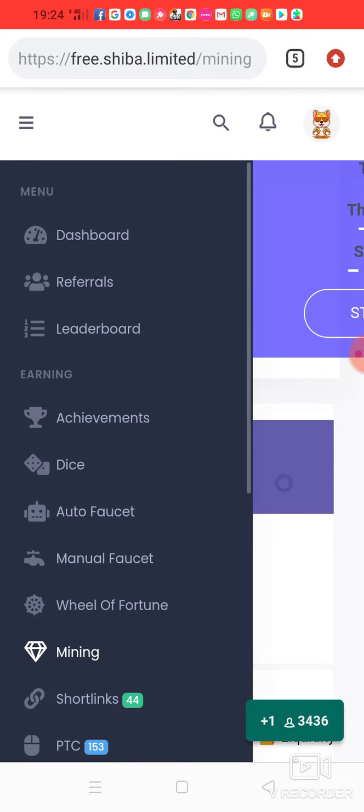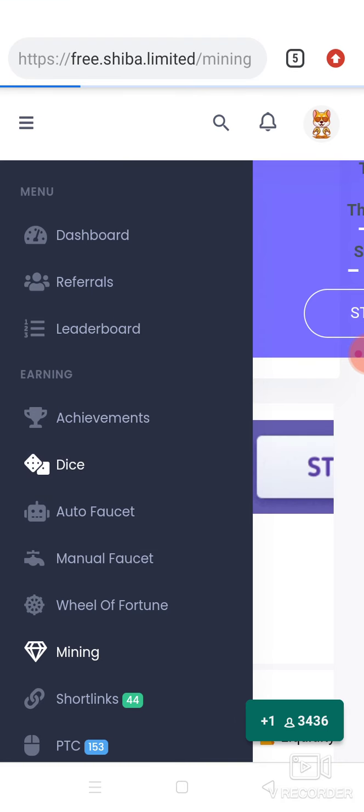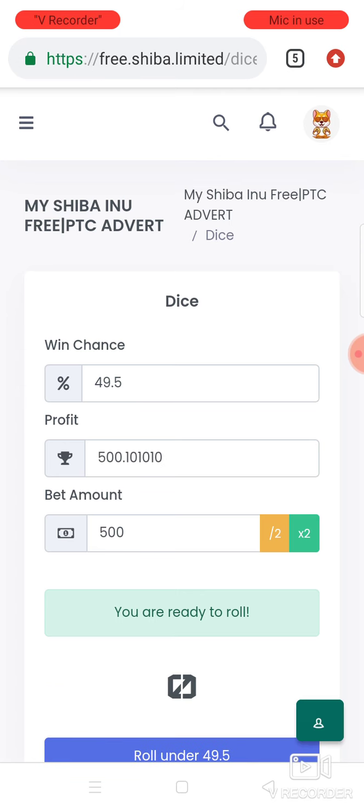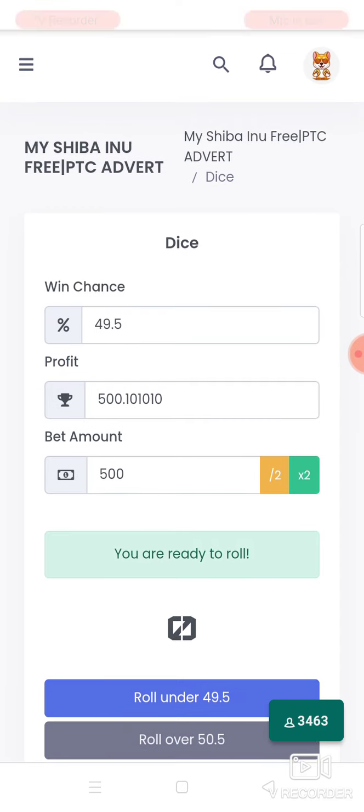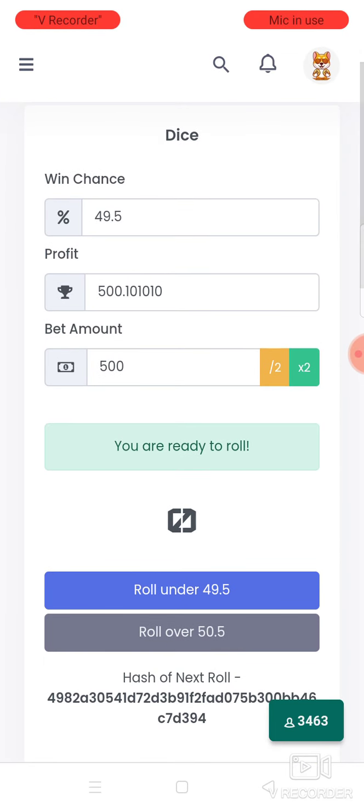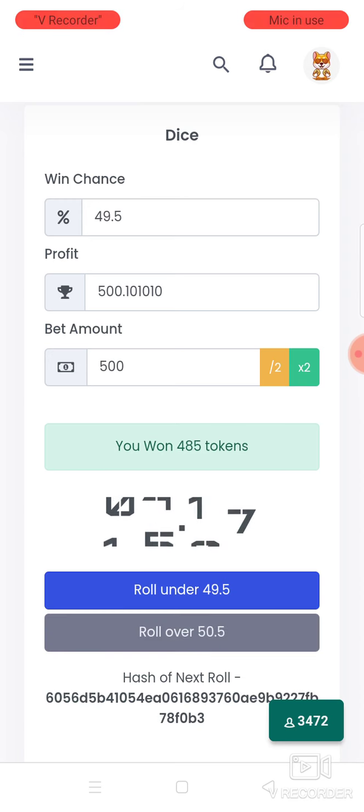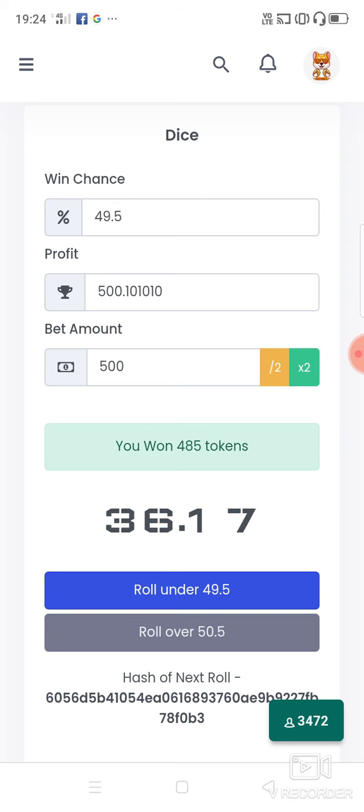And here is the dice roll. You can earn by rolling the dice. You can bet an amount. You are ready to roll. Roll number 49, under 49 or over. So I have just chosen to roll under 49.